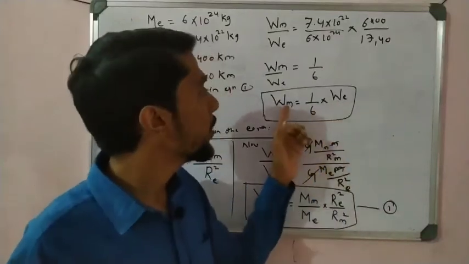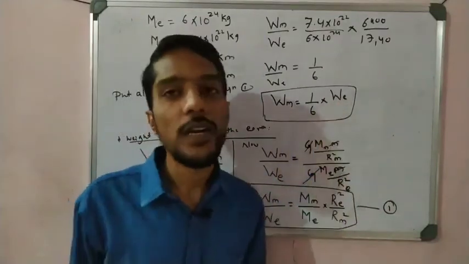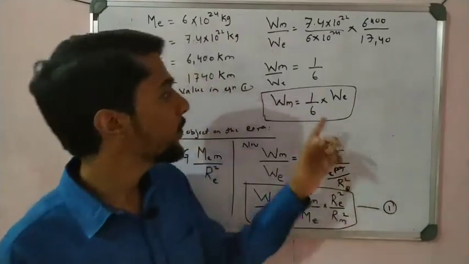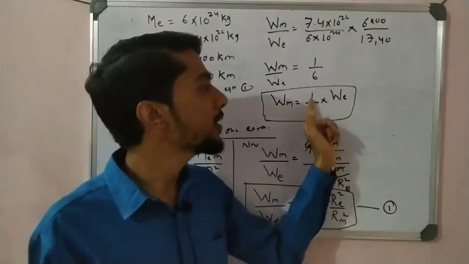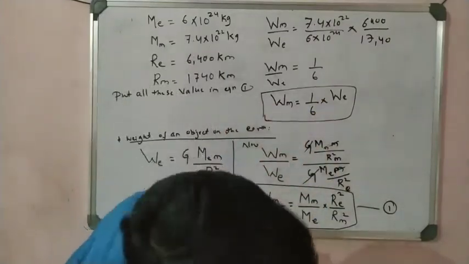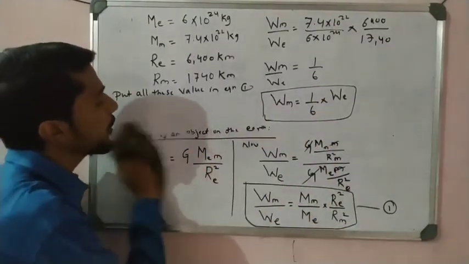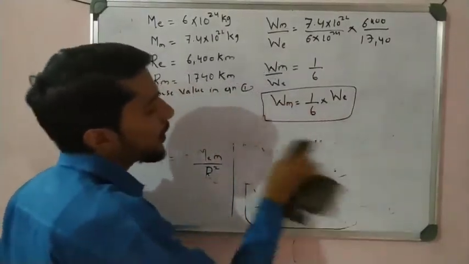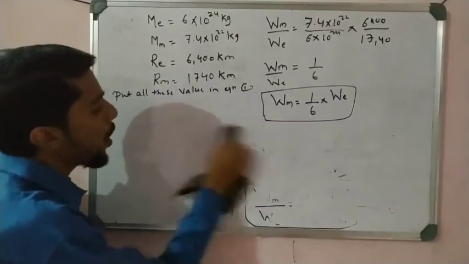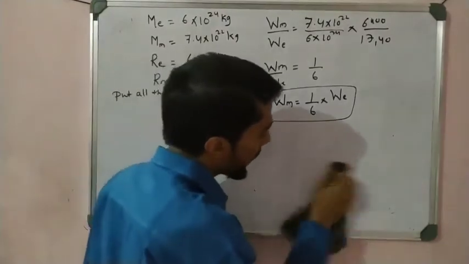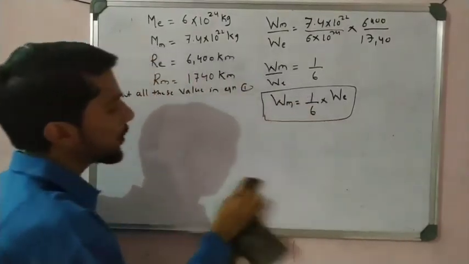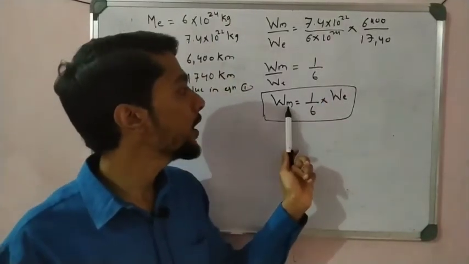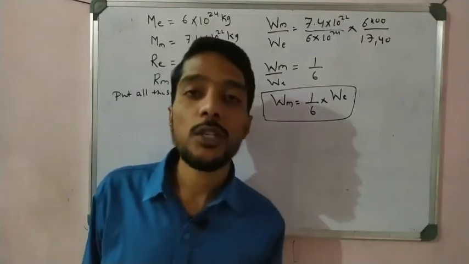So on the moon the weight is different, on the earth the weight is different, so we say that the weight is different from place to place. How much different on the moon compared to the earth? 1 by 6. You have to remember that point, students. In the examination they ask why the weight of an object on the moon is 1/6 of the weight of the object on the earth.